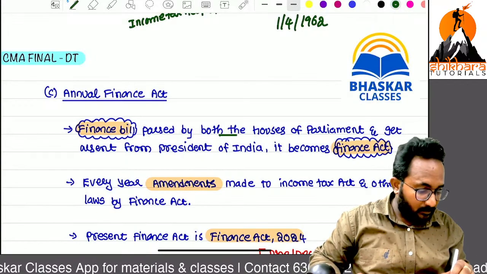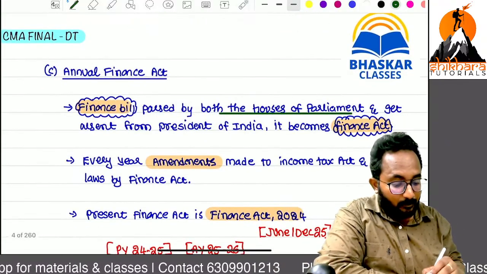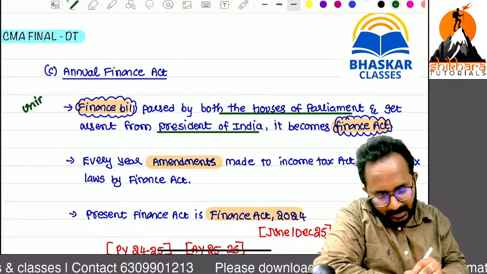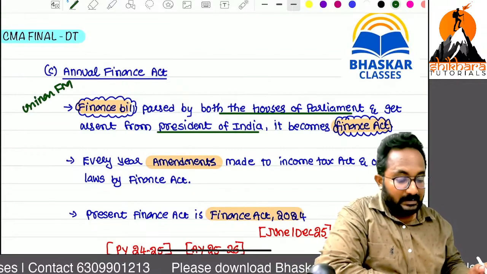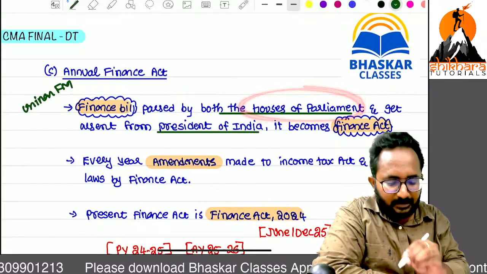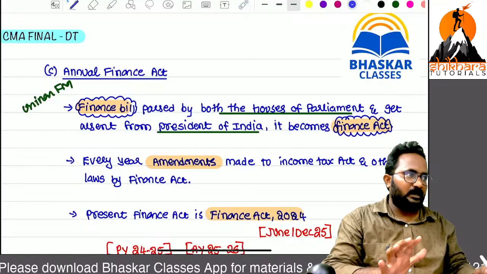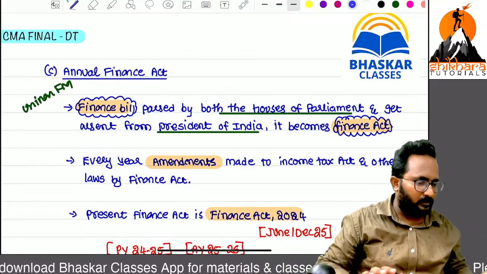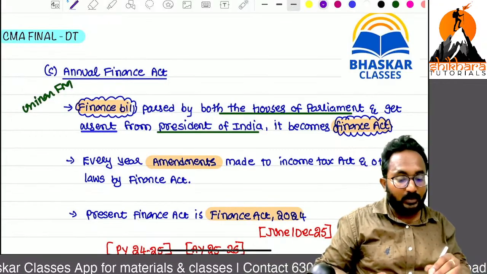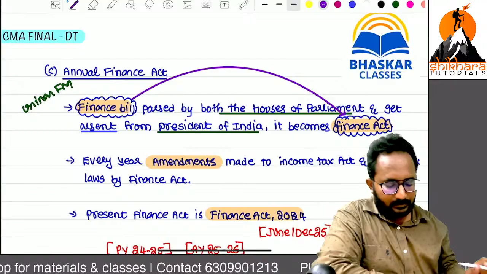Yes, ma? Union Finance Minister, in both the houses of Parliament. So it is first introduced by the Union Finance Minister. Sir, if that is passed by both the houses of Parliament, can you tell me what do you mean by both the houses of Parliament? Lok Sabha, Rajya Sabha. So that members automatically, that is approved. After getting the assent, means consent, from whom? President of India. Now that bill can be converted into an act. So now next.